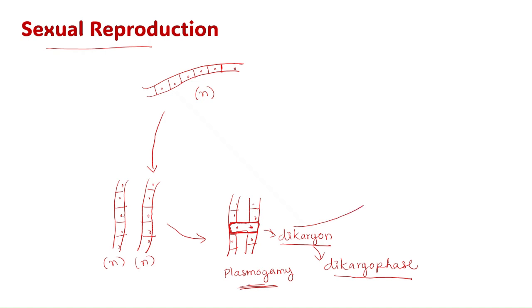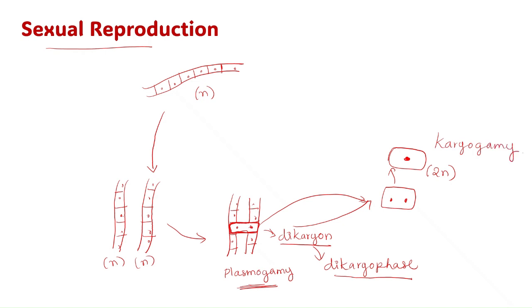Okay, later what happened? This cell, I will draw only this cell. These two nuclei fuse with each other. Now this is a diploid stage. This process is called karyogamy. Fusion of two nuclei is called karyogamy. Here plasmogamy means fusion of two cytoplasms.